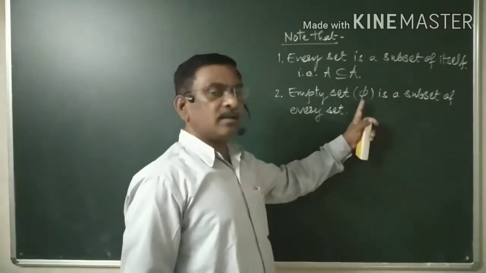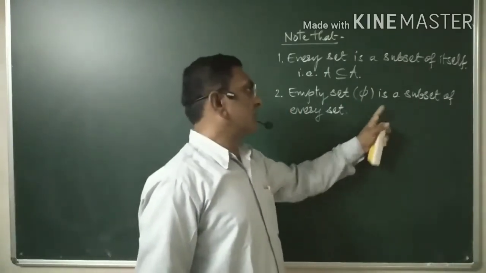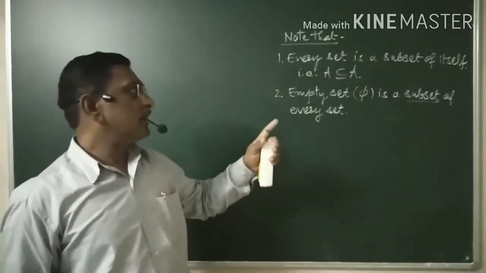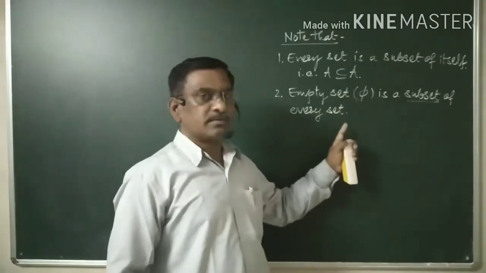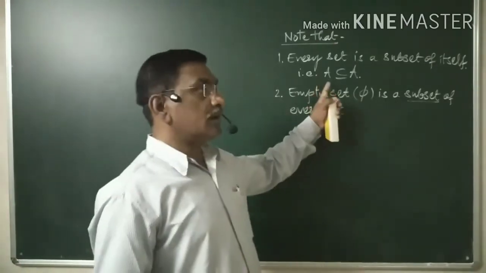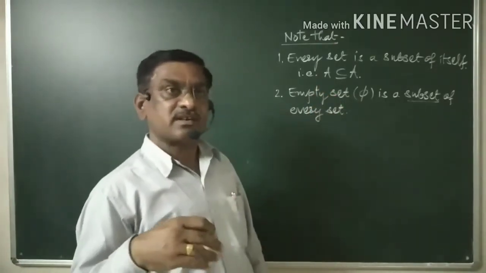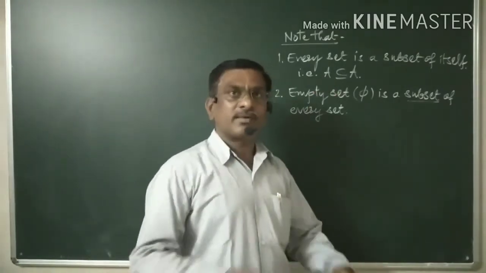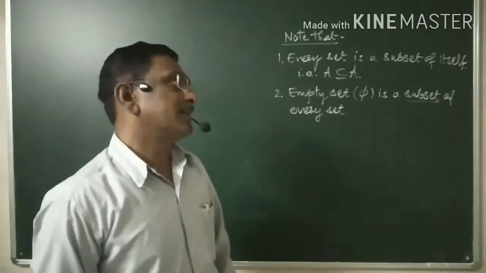Empty set is denoted by phi, that you know, and it is a subset of any set, whatever may be your set. Then the empty set is always a subset of that set. And every set is a subset of itself. These two things are to be noted right from your definition of subset.